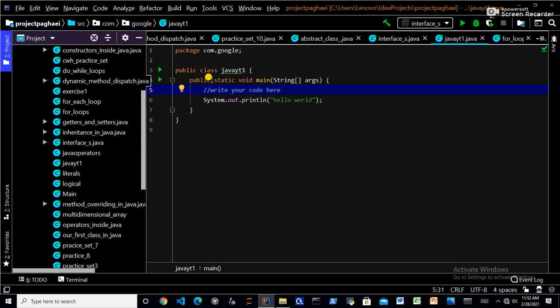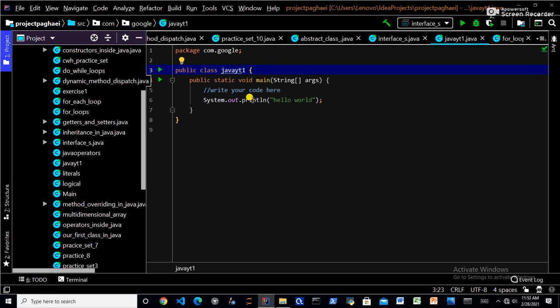We will deep dive into it in future videos, but for now, public is used to access this function from anywhere in this code. Hope you understand this. Now what is this String args? This is an argument which you have to give to the function, but we will cover this briefly in future videos.